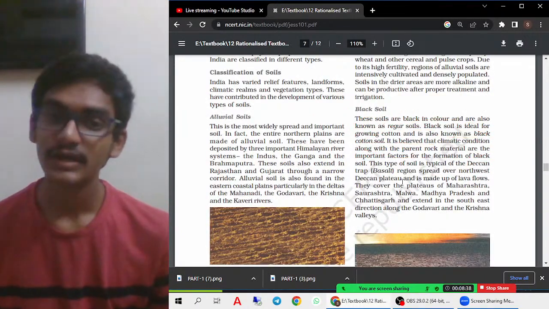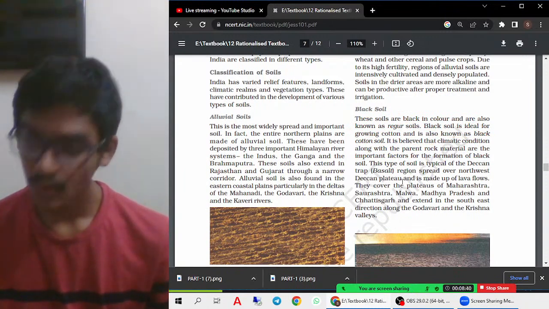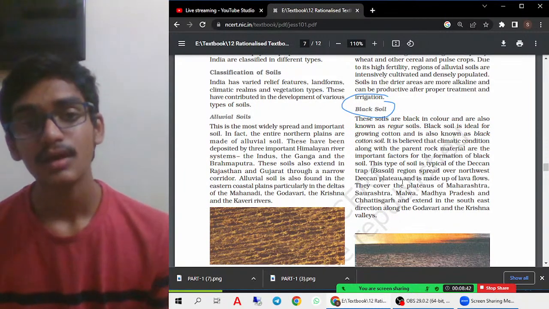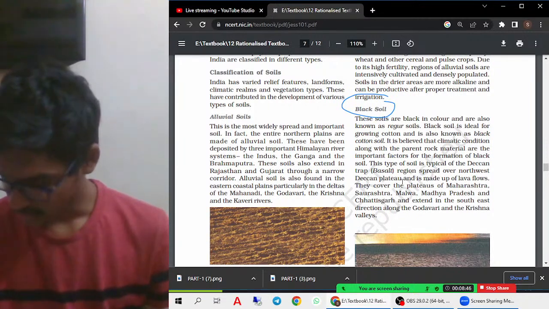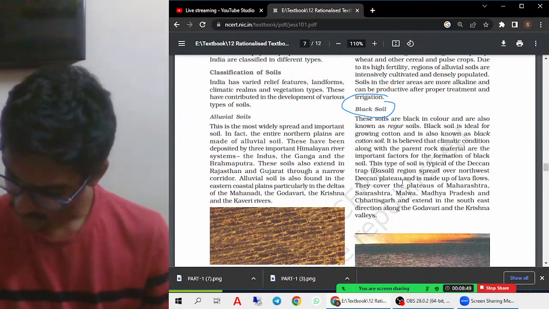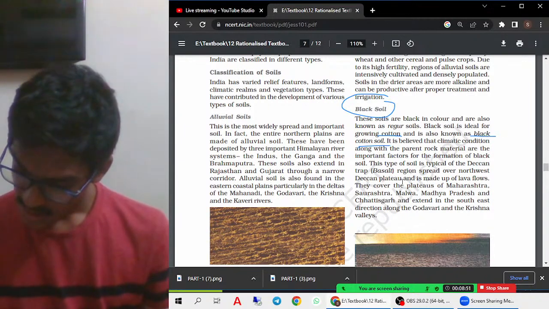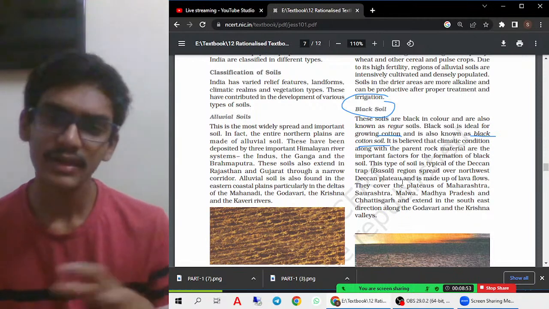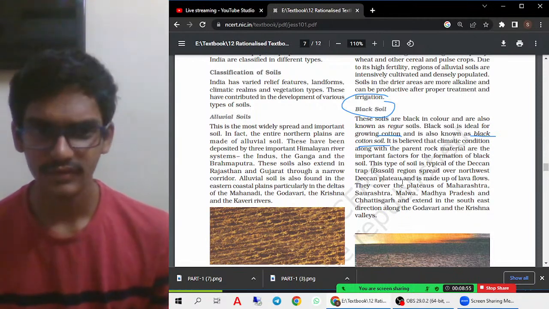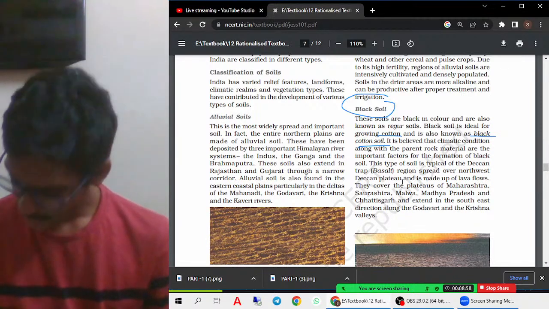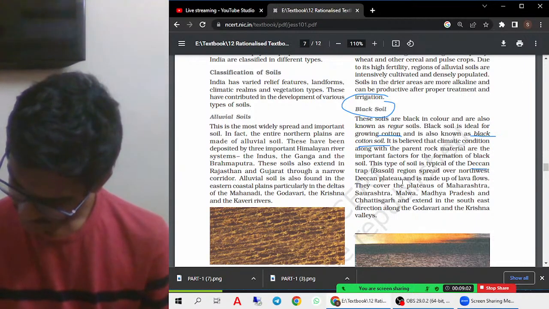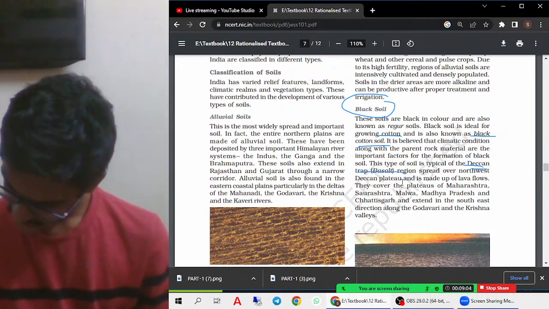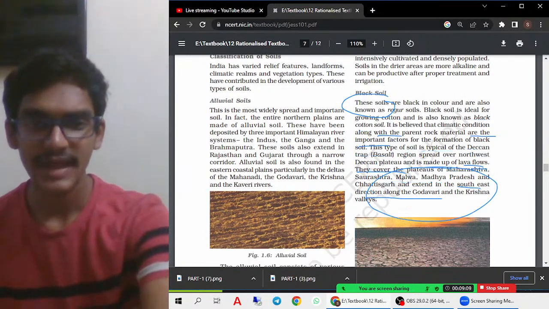Now let us try to understand what black soils are. Black soils are also called regur soils. They are also called black cotton soil, because cotton is mainly grown in these black soils. Therefore, it is called black cotton soil. Certain climatic conditions are also required for growing these crops. This type of soil is typically found in the Deccan, northwest regions, Maharashtra and Malwa regions. All these have black soil.